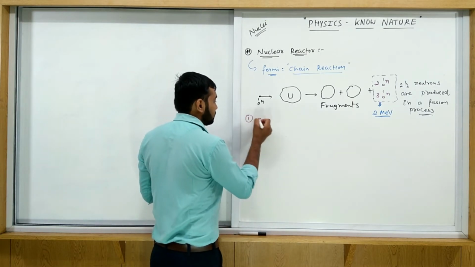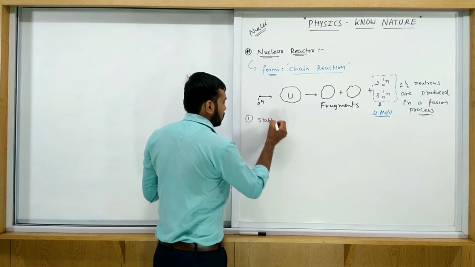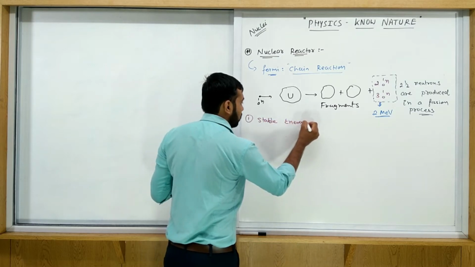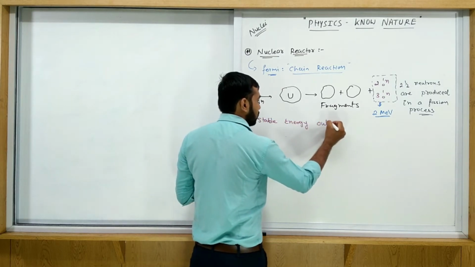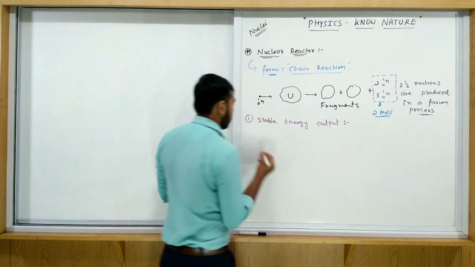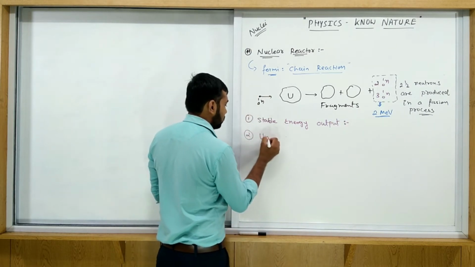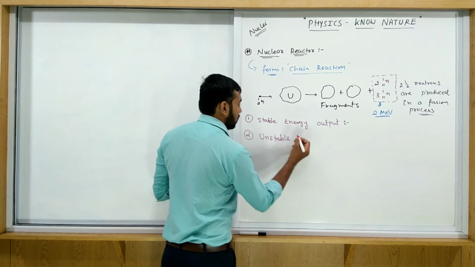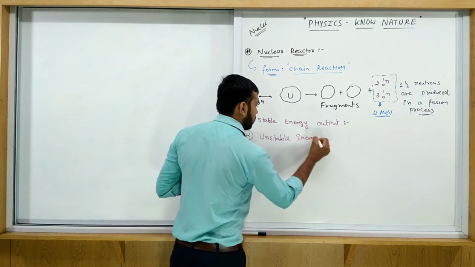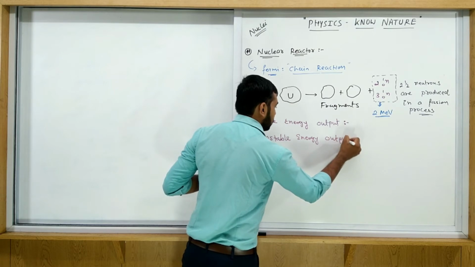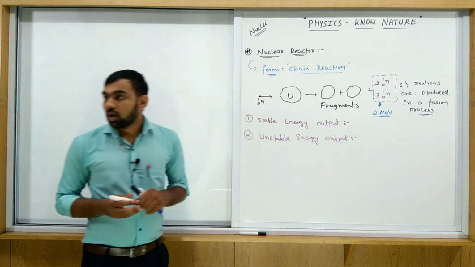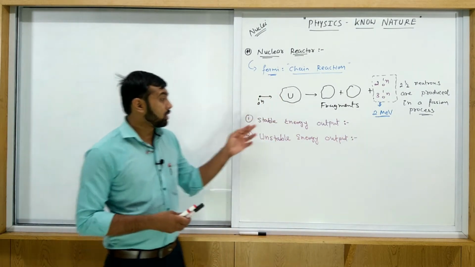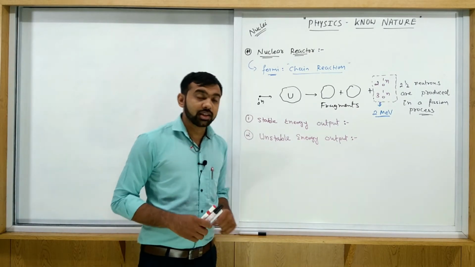So first one, stable energy output, and second one, unstable energy output. Okay, now what is the stable energy output and what is the unstable energy output?